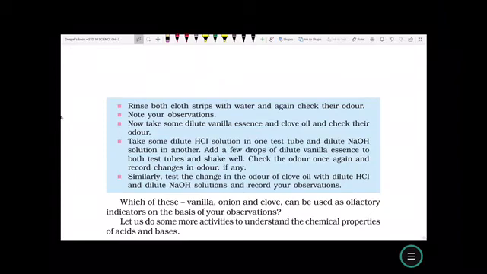Next, we are going to understand the chemical properties of acid bases. Thanks for now.